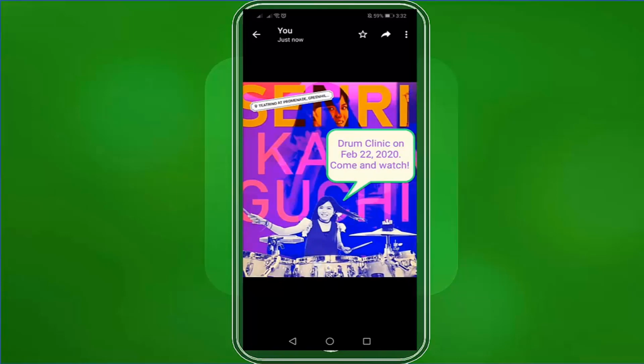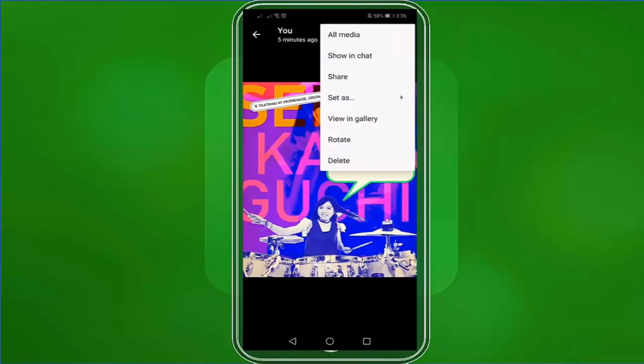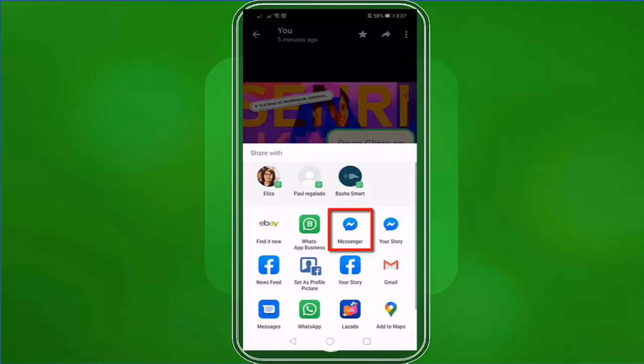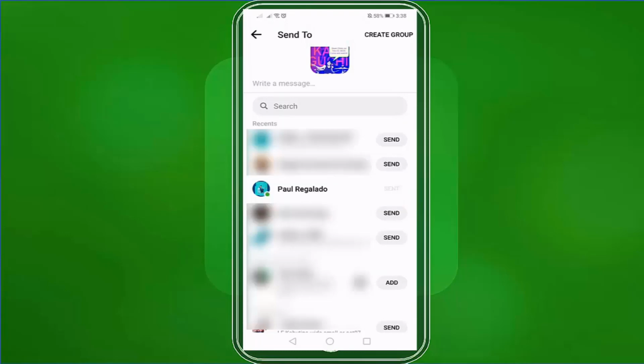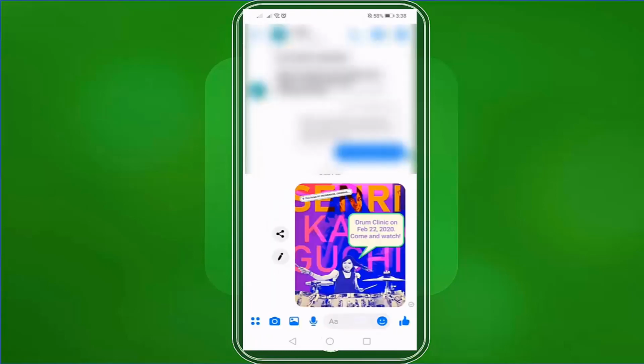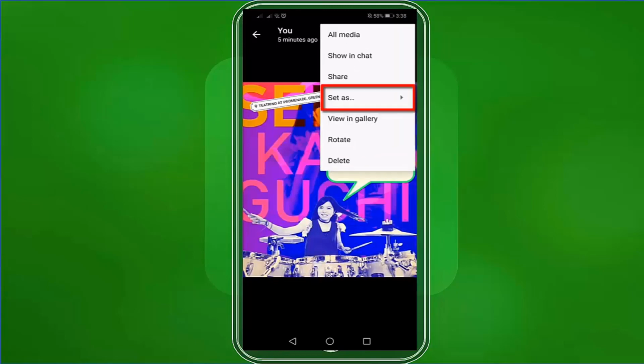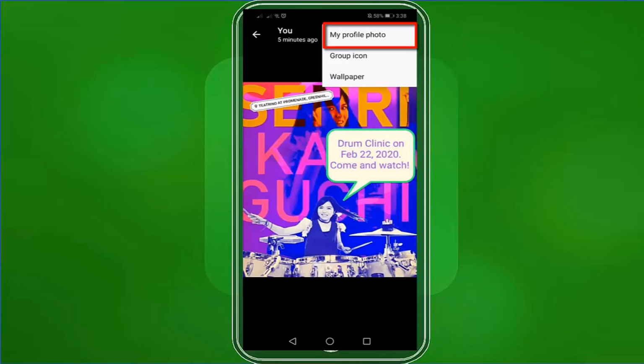Your contacts who received your forwarded story can star your story, forward your story to one of their contacts, and they have more options to choose from as they tap on the three dots. They can share it with other apps on their mobile phone, especially to their social media accounts, and we have just shared it with one of our Facebook friends using the share option on WhatsApp. Your contacts also have the option to set it as their profile photo, a group icon, or wallpaper.